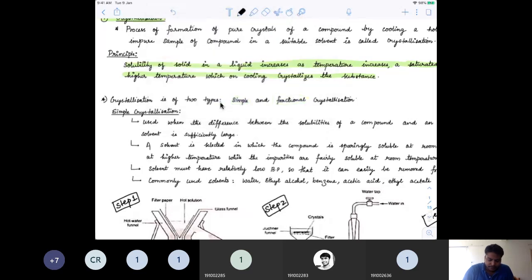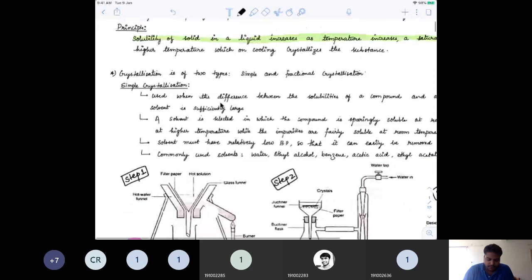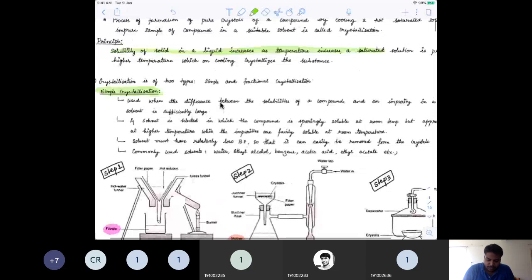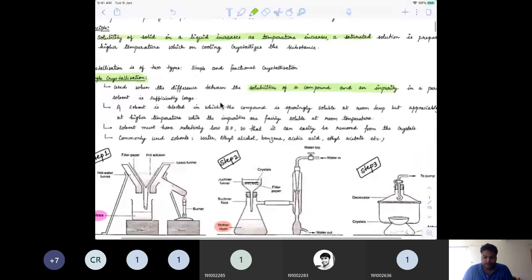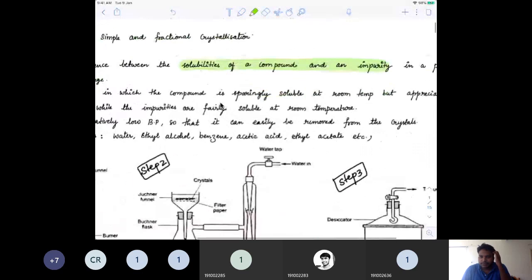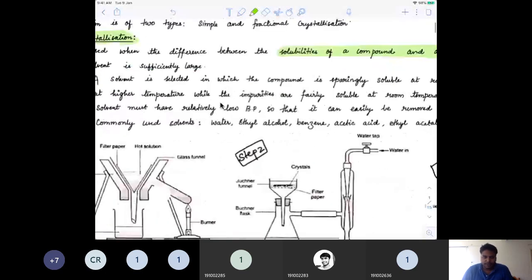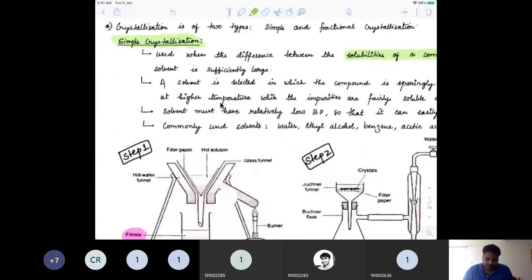Okay, so let me tell you what simple crystallization is first. Simple crystallization is used when the compound and the impurity that is present in it have a sufficiently large difference in their solubilities. So if the difference between the solubilities of the compound and impurity is sufficiently large, then we'll use crystallization.